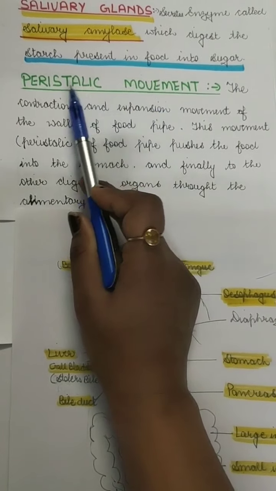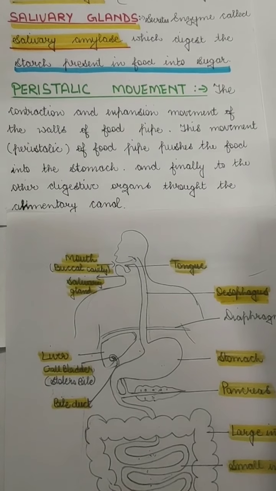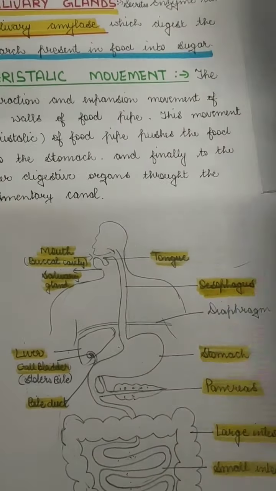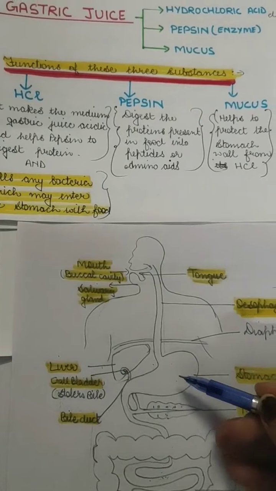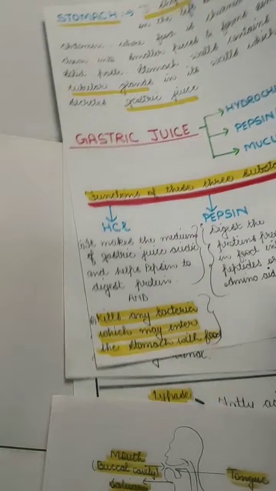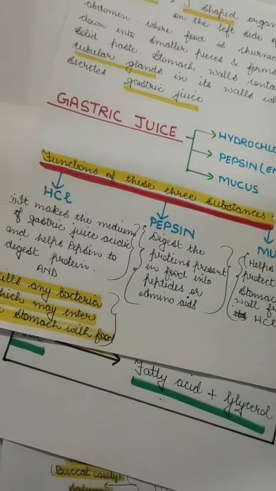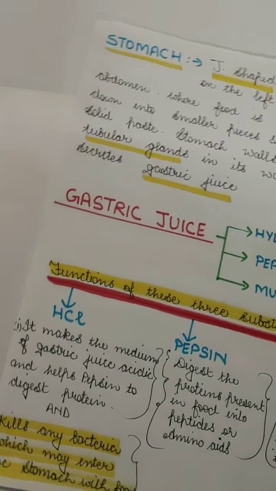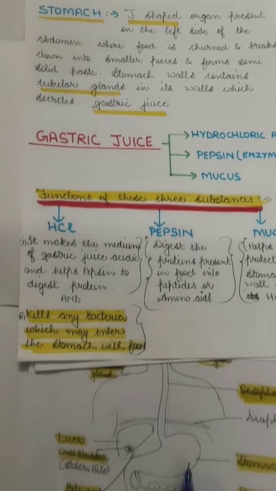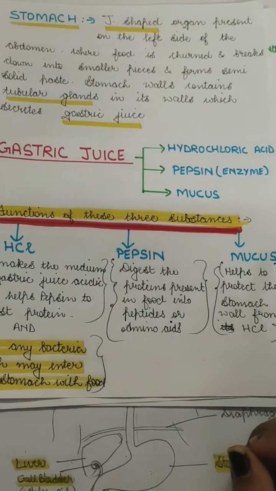Peristaltic movement, or peristalsis, is the contraction and expansion movement of the wall of the food pipe which allows the food to move. Okay, so now after the food moves into the stomach: the stomach is a J-shaped organ which is present in the left side of the abdomen, and it also secretes some very important juices.